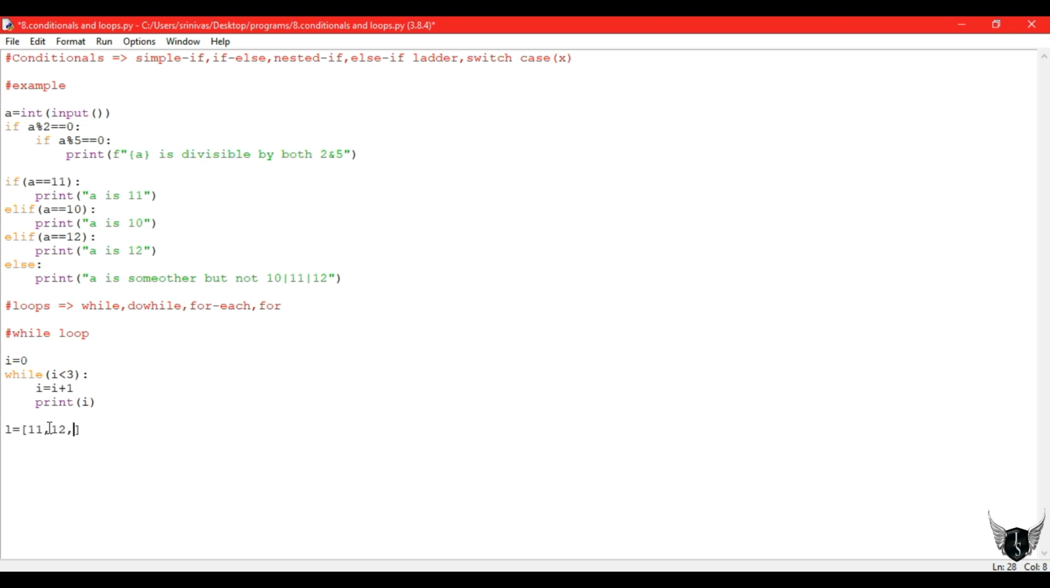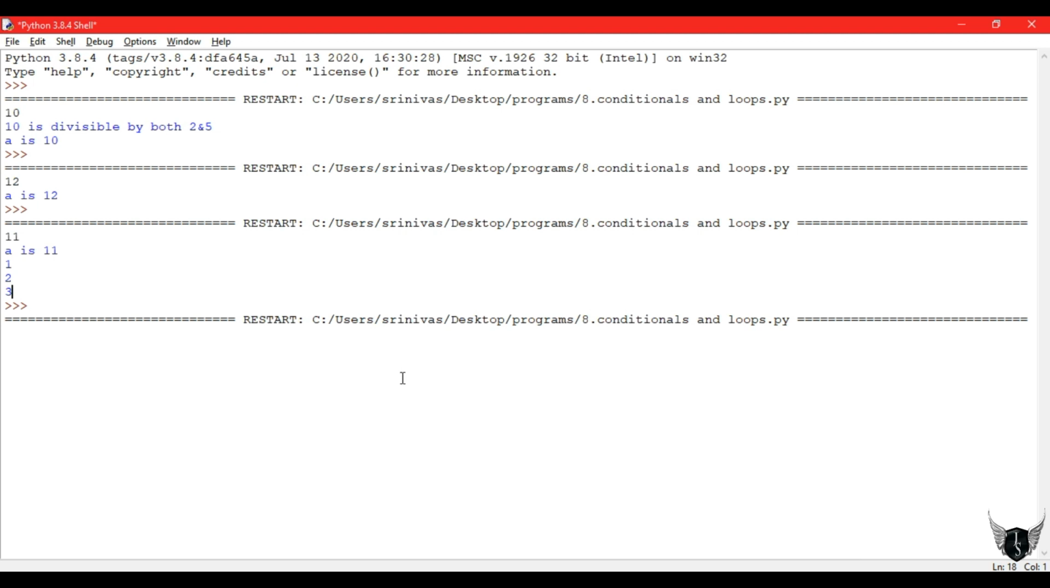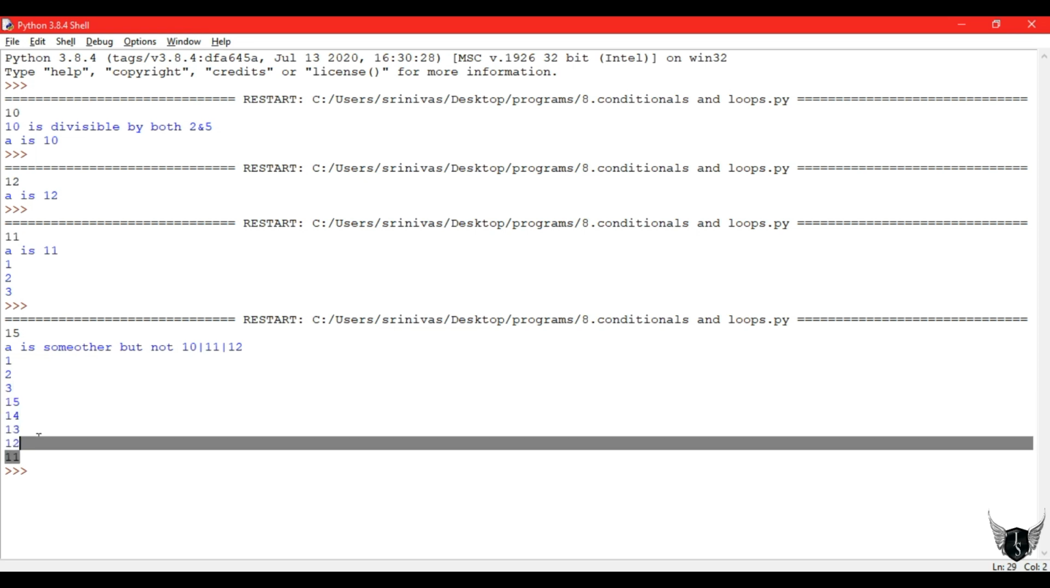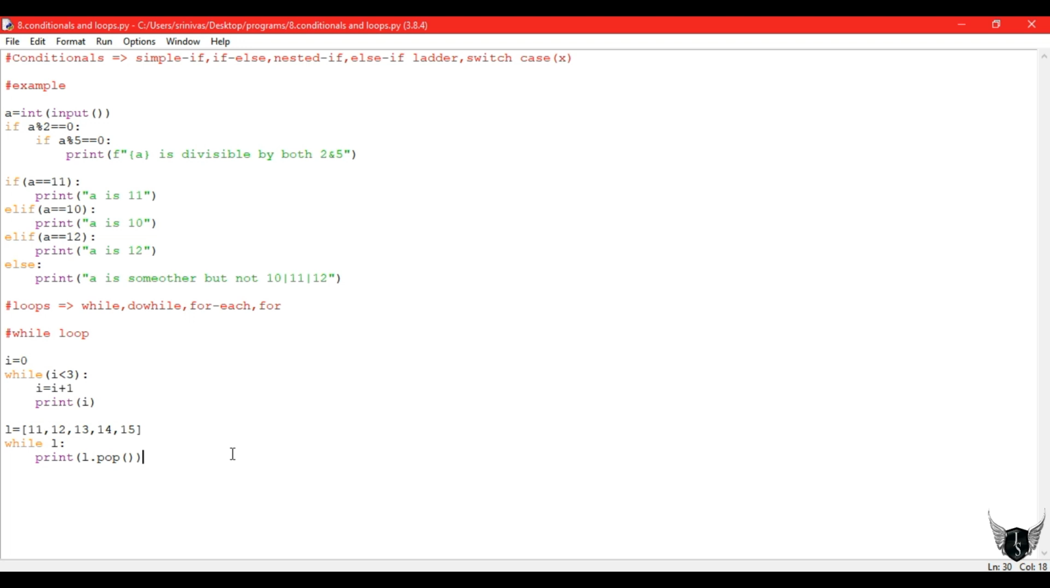So let's take a list. For example, a list containing values 11, 12, 13, 14 and 15. We shall see one example to iterate this list. So while L, this is known as a while each loop. We are going through every value of the list, but I am writing L dot pop. That means it comes from the last element, like 15, 14, 13, 12 and 11. So here is the output. Since we used L dot pop, from last they will be popped out. So this is an example of a while each loop.